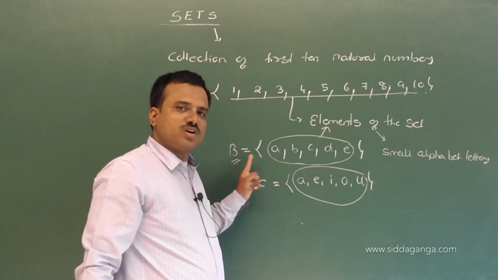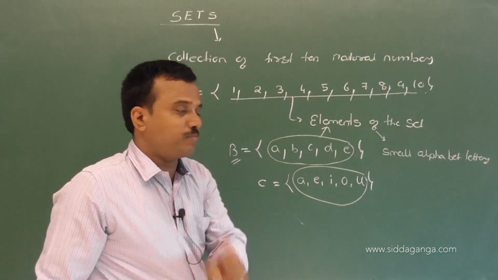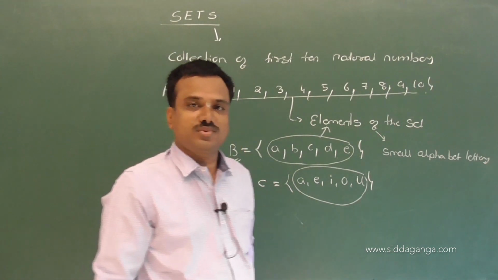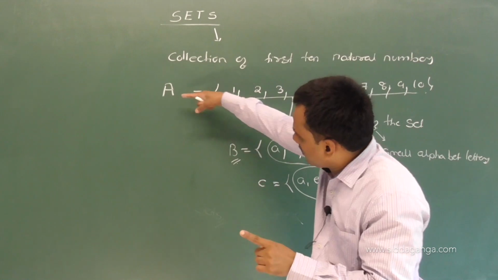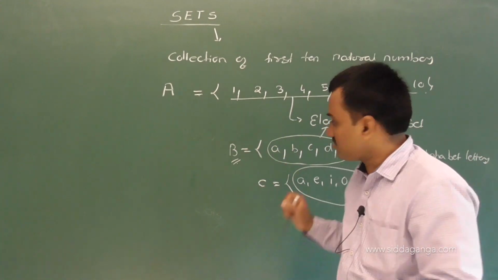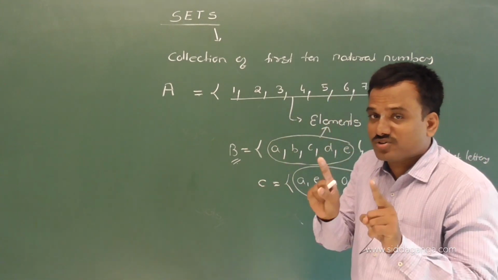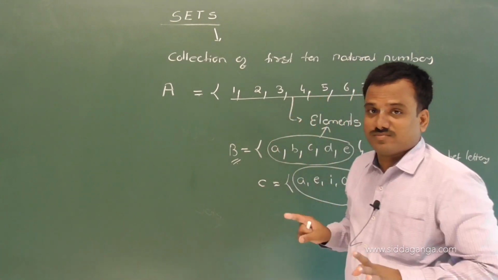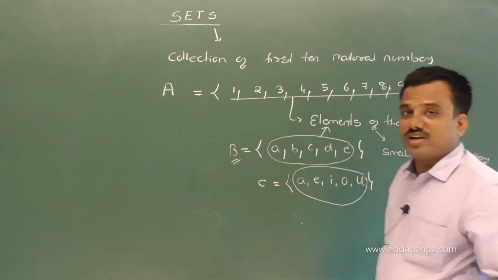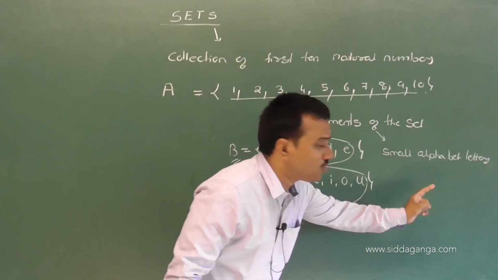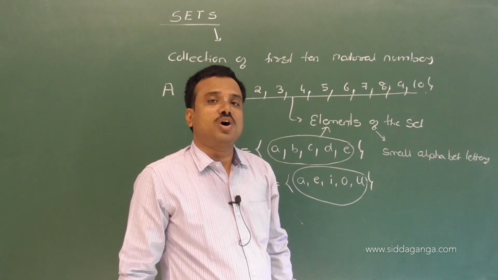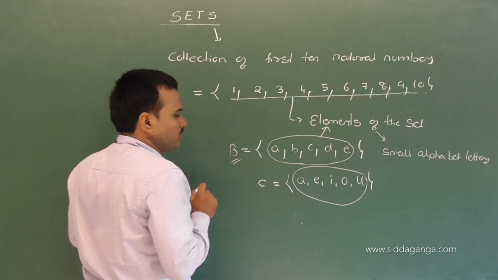See, sets are denoted by, a very important point, capital alphabet letters, correct? Whereas elements, element means the collection of objects, are denoted by small alphabet letters. Elements are denoted by what? Small alphabet letters.